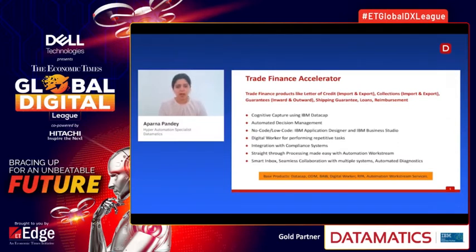We have Smart Inbox, and features like seamless collaboration and automated diagnostics, which help in expediting and streamlining the processing of transactions at back offices. Smart Inbox is a very good feature which highlights the high priority cases. It provides an optimized load balancing of tasks.